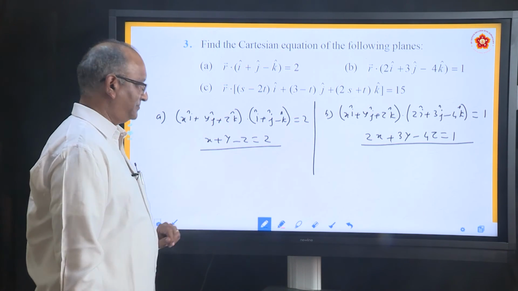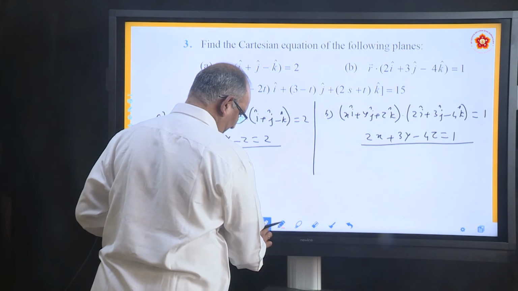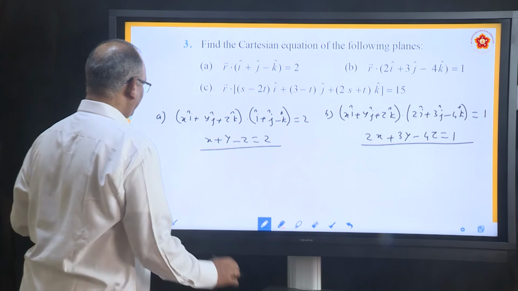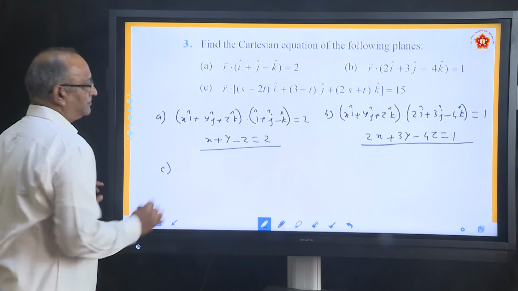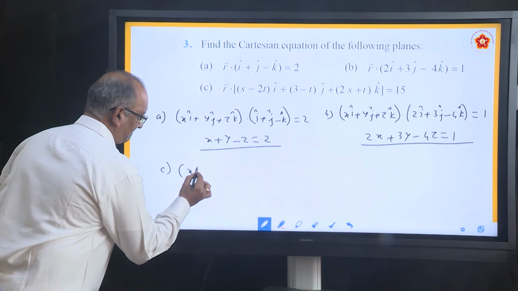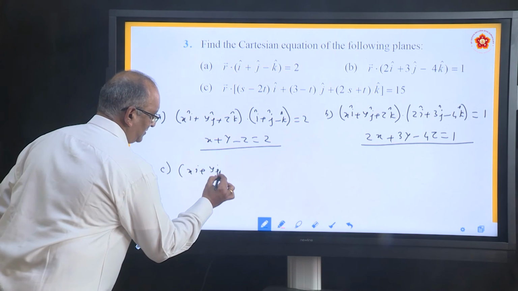Take the last one, which appears to be somewhat different, somewhat big. C. r, how do you write r? Same way, xi plus yj plus zk.